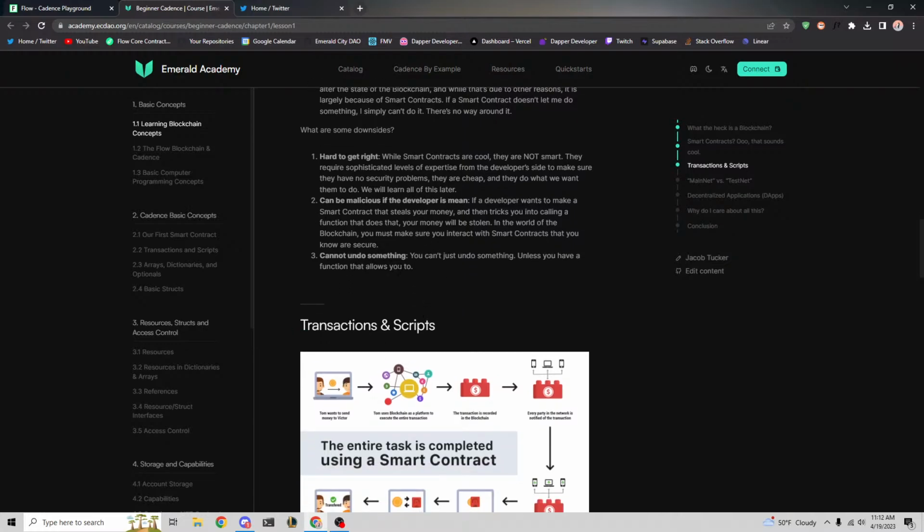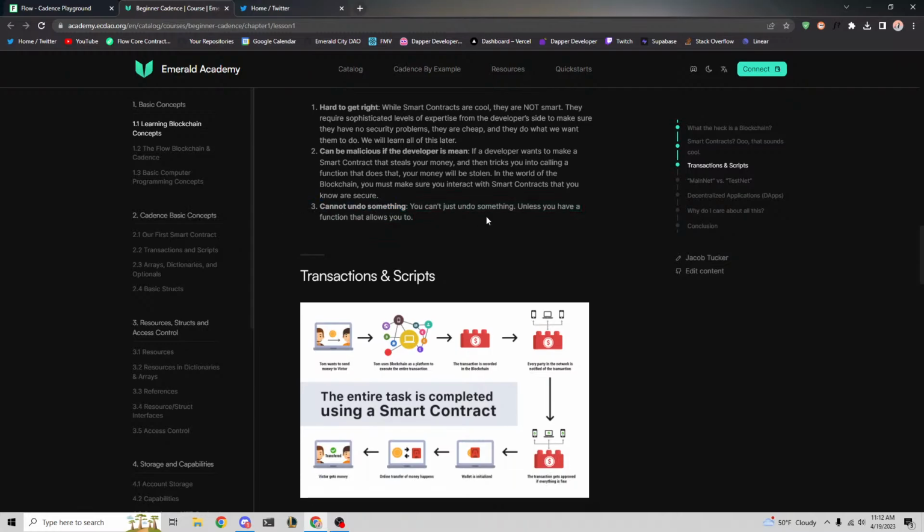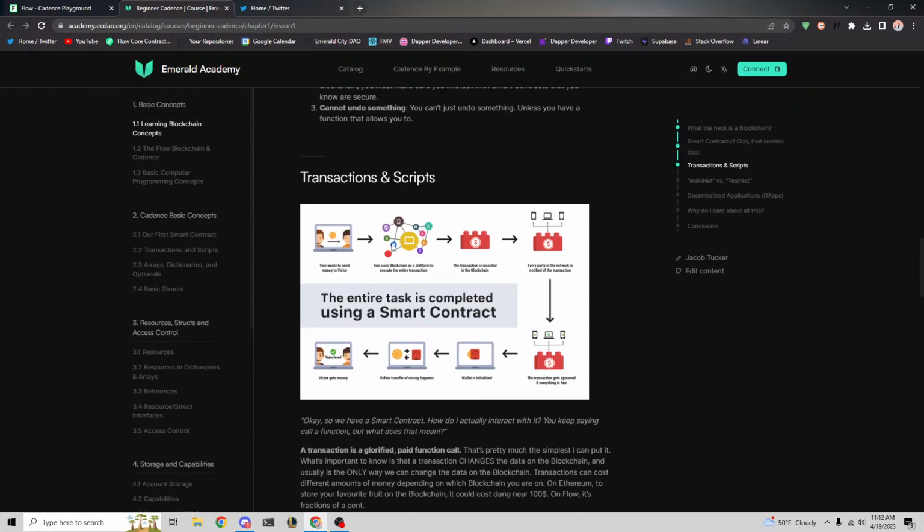Also, you cannot undo something. For example, when you transfer a Flow token to someone else's account, that is final, right? The blockchain keeps track of that state. You can't just undo it. So we want to make sure that we're taking actions and signing transactions that we believe are okay.